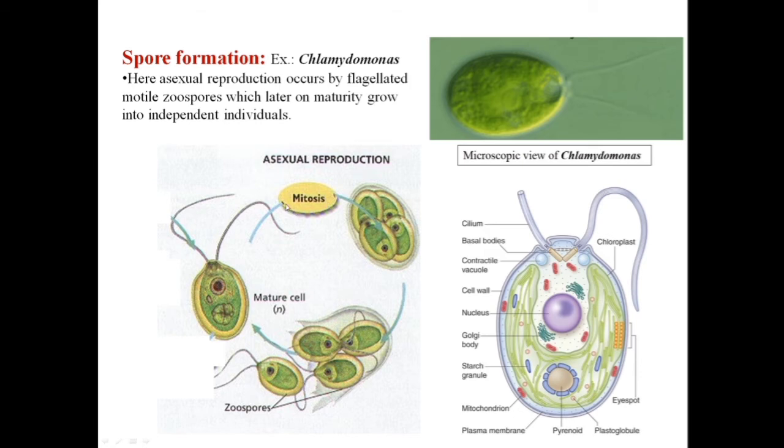By this mitotic division, the pyrenoid cell divides 2 to 4 times and it produces these zoospores which are inside the body of the organism. Once the body of the organism ruptures, these zoospores come out and they live independently as a haploid organism which further on favorable condition carries out the same process.